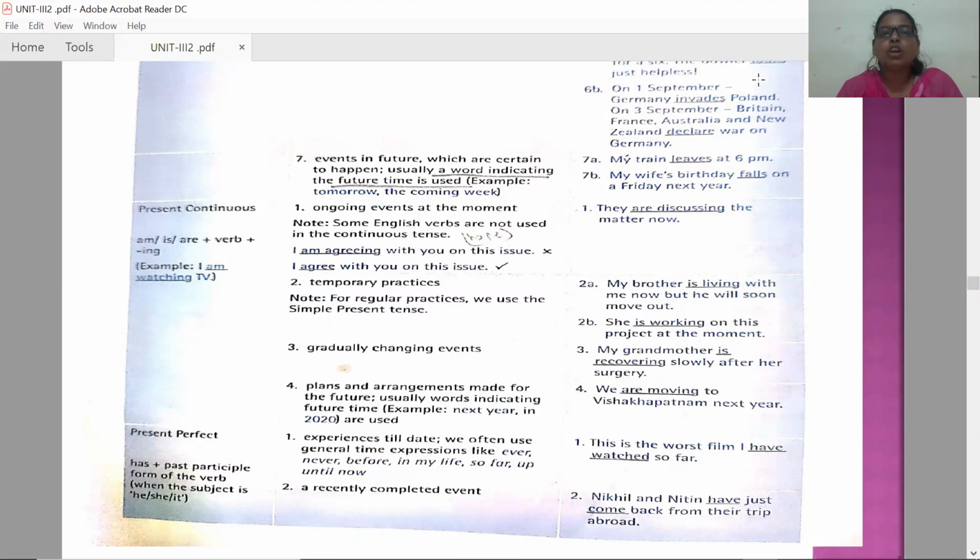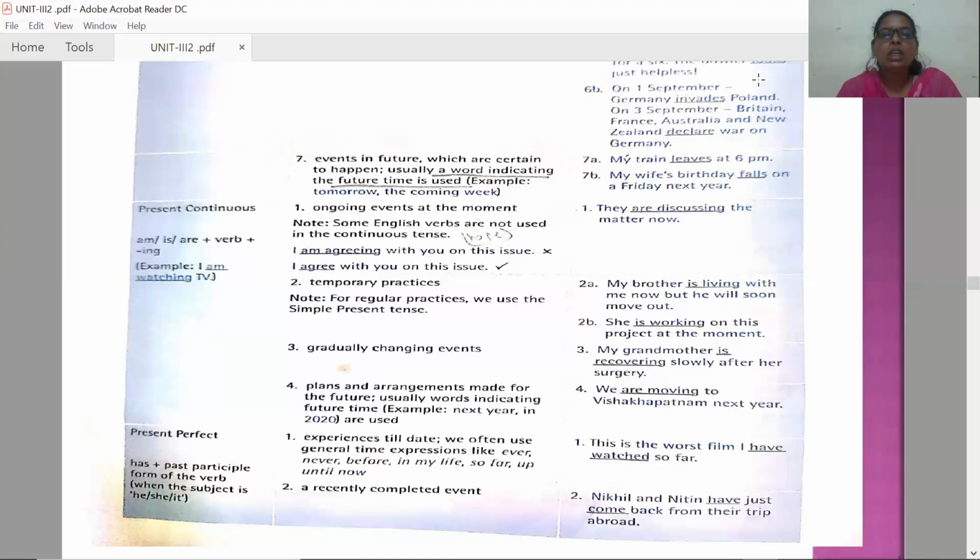So some English verbs are not used in the continuous tense. You should make sure that all verbs cannot be used in the continuous verb forms. That is, a few verbs are there which we cannot use ing forms. Now let us see what are those things. Like agree, you should not use agreeing. I agree with you on this issue. You should not use I'm agreeing with you on this issue. So such sort of verbs are there where you shouldn't use ing forms.